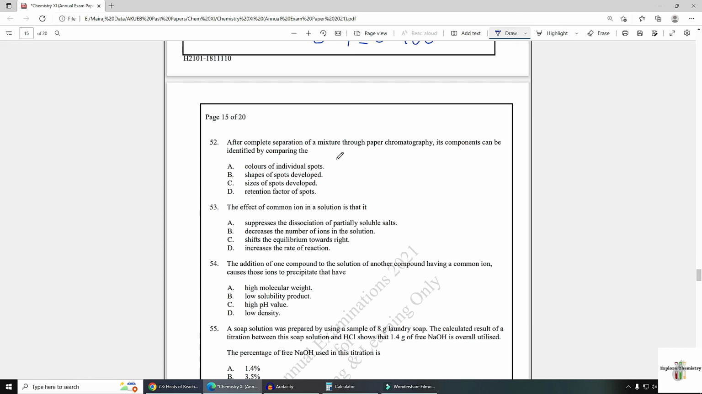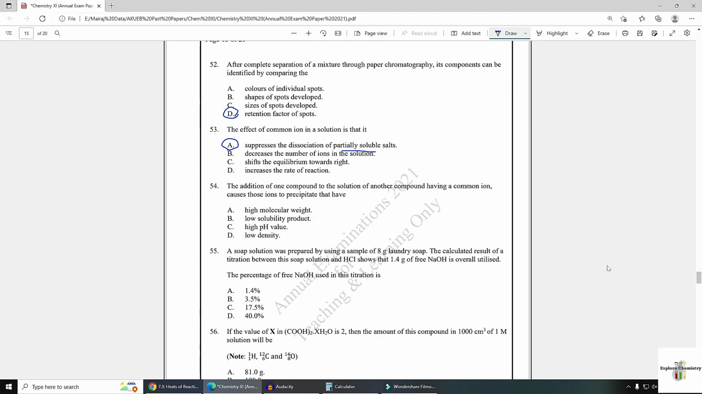Number 52. After completing separation of mixture through paper chromatography, its components can be identified by comparing the retention factor of spot or RF values. Number 53. The effect of common ion in a solution is that it suppresses the dissociation of partially soluble salt. Decrease the number of ions in the solution? No, it is for partially soluble salts only. Shifts the equilibrium towards right? It shifts the equilibrium towards left. Increase the rate of reaction? It increases the rate of backward reaction only and decreases the rate of forward reaction. So only option A is the correct answer.